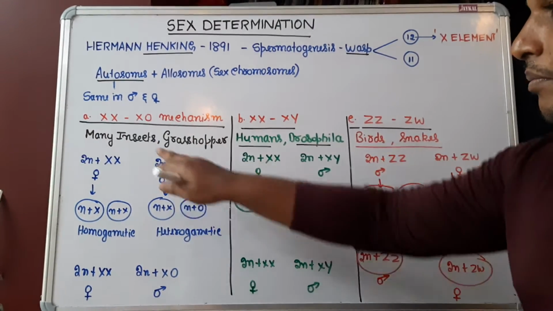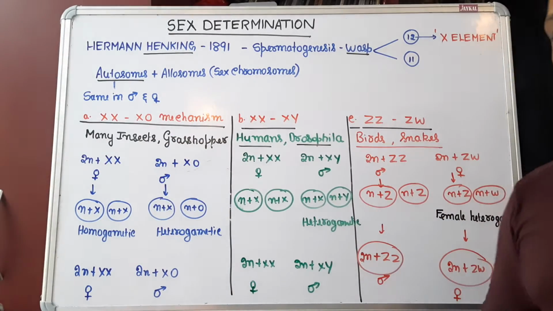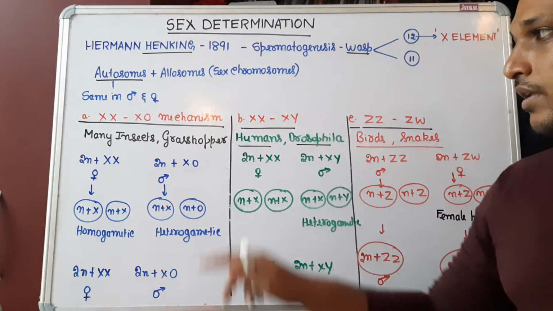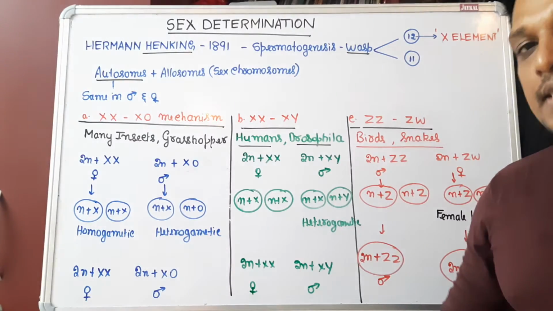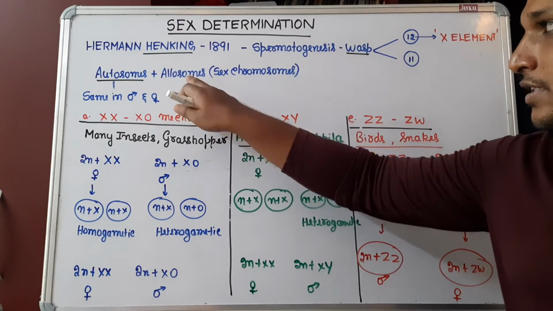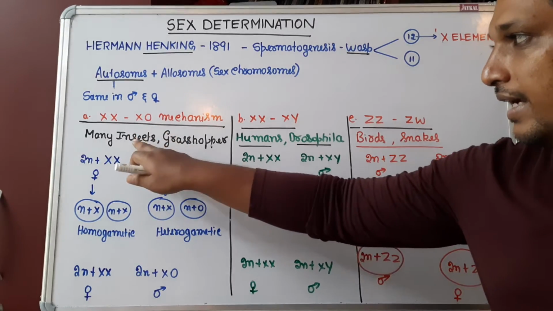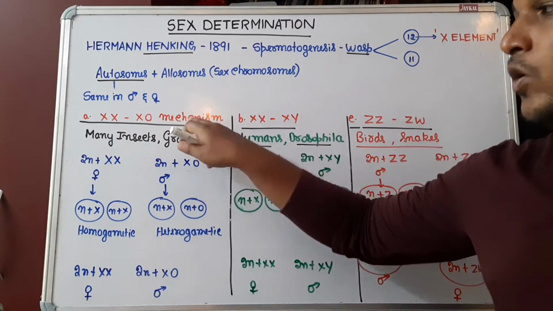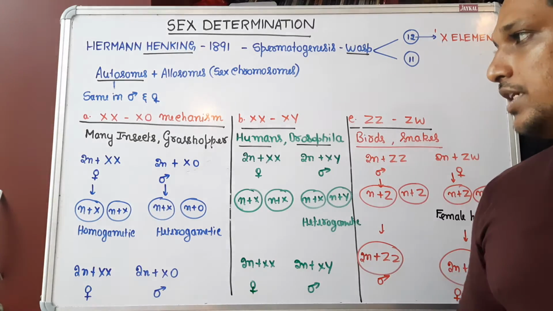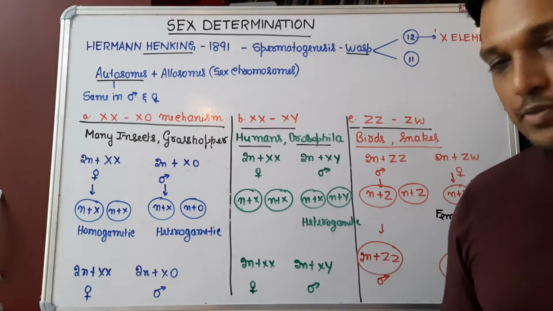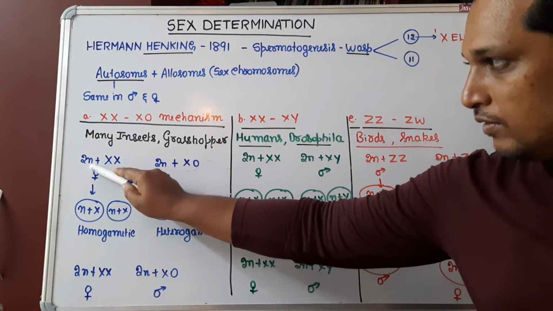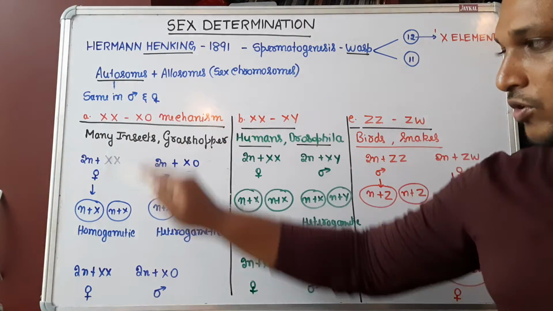If you consider insects, for example grasshopper, what kind of sex determination is seen? Sex determination refers to what kind of allosomes will decide the sex. It is the XXXO type of mechanism of sex determination. What is XXXO? 2n refers to the autosomes.